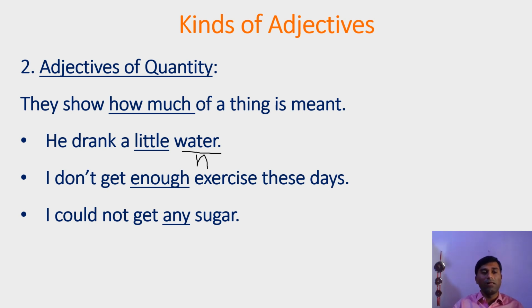In the next example, I don't get enough exercise these days. Here, exercise is a noun and there is an adjective, that is enough. How much exercise? Enough exercise. So enough is an adjective which tells how much. In the next example, I could not get any sugar. Here, sugar is a noun and any is an adjective. Here, any also tells how much sugar? Any sugar. So the adjectives that tell you how much are known as adjectives of quantity.